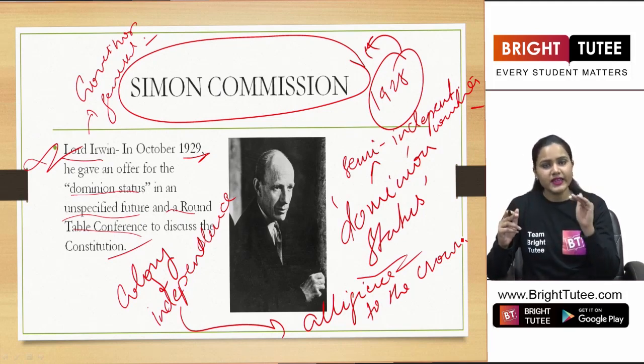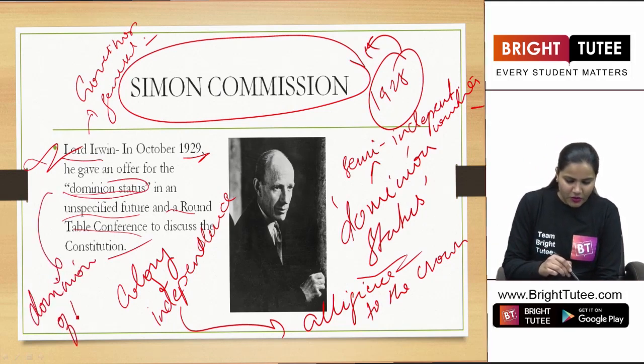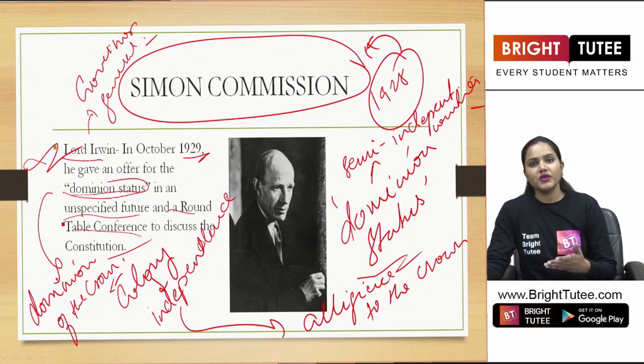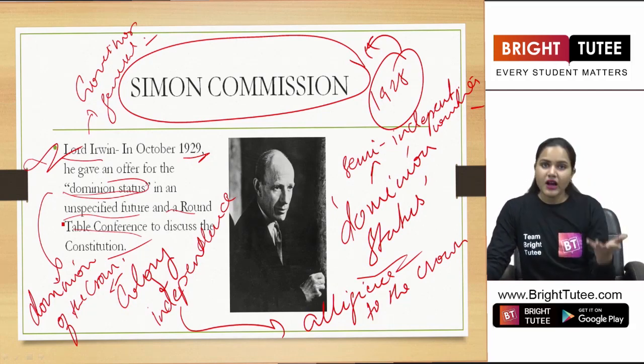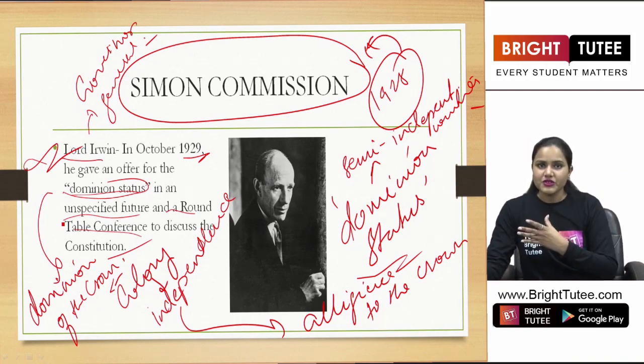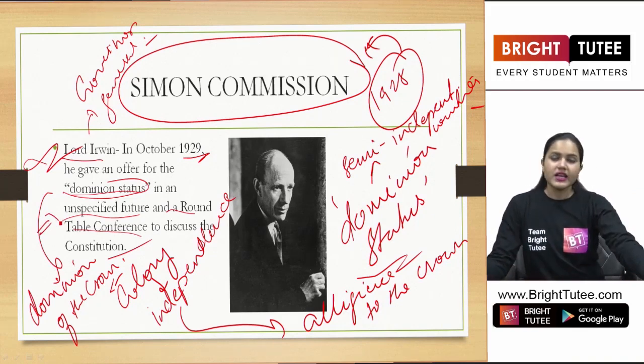The crown was still the head, and they were to be dominion of the crown. So this was the situation here, giving the dominion status to our country as well, that we are going to owe our allegiance to the queen, the crown in Britain, and we were going to get some powers, right? Some autonomy, but not full independence. So here we saw that Lord Irwin was saying that he is going to give this status to the Indians.